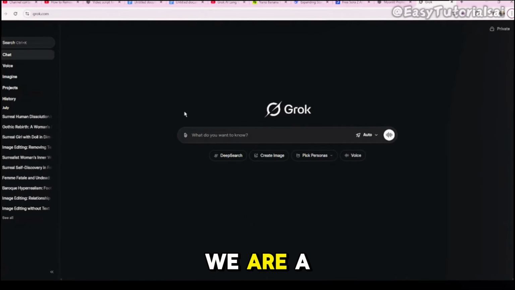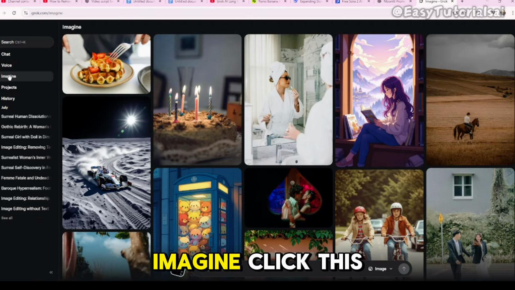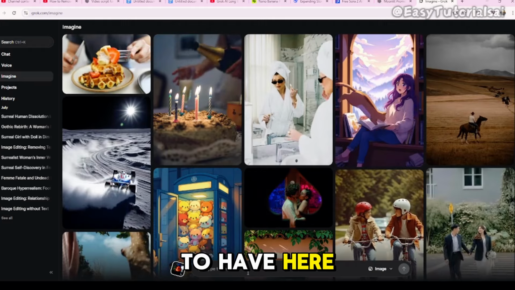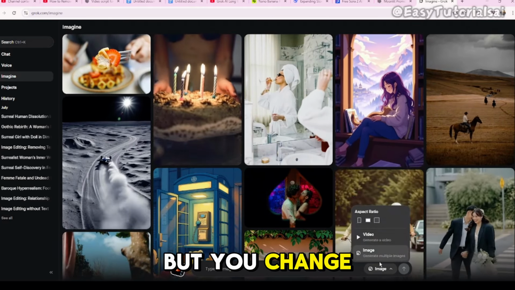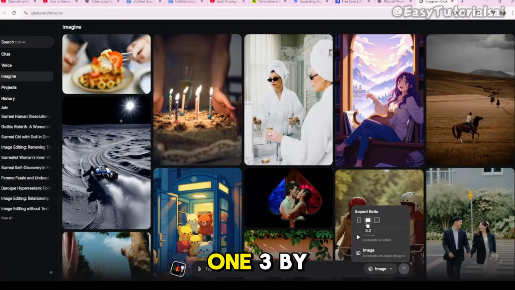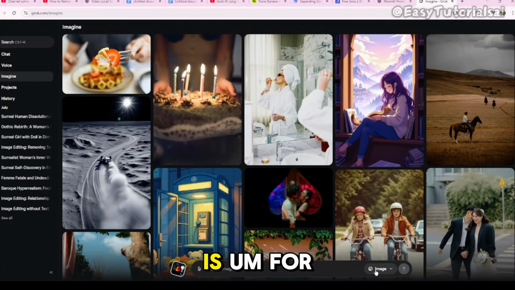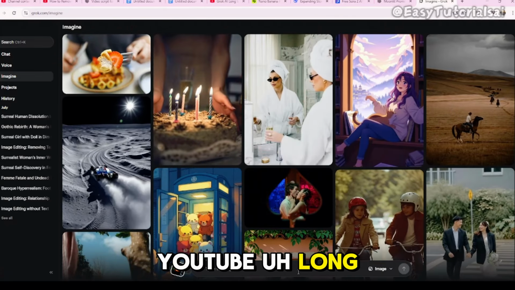Okay, so here we're in Grok AI. This is going to be your dashboard here. Now come here, imagine. Click this one. Here, most of the time it's going to be a video, but you change to image and select aspect ratio. We want this one, 3:2, because this is for YouTube long form video.